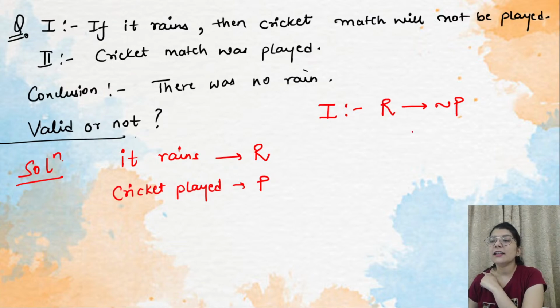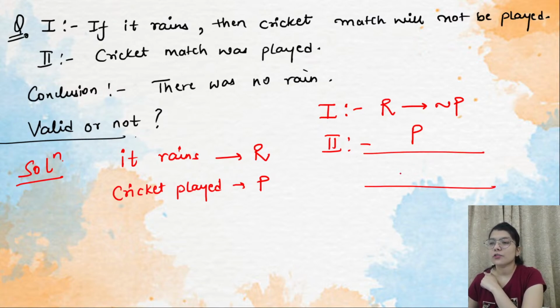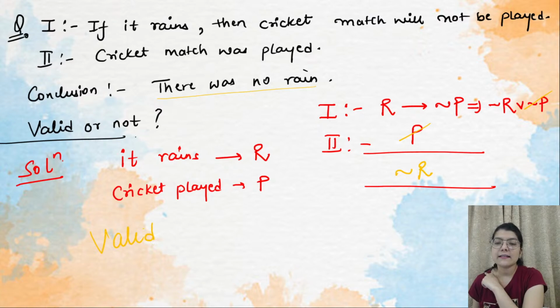Second statement says cricket match was played. And then you have to find this conclusion. You can write the first statement as negation of R or negation of P. Now you can cancel out the terms. Negation of P and P will cancel out, so the result will be negation of R. Negation of R means that there was no rain, and the conclusion is also there was no rain. So this means that this is valid.